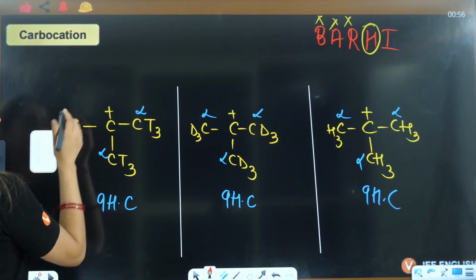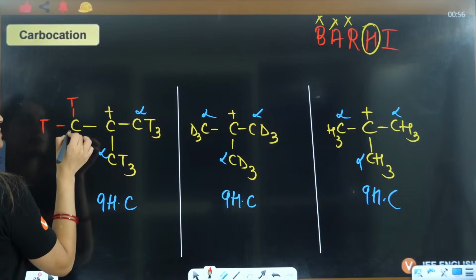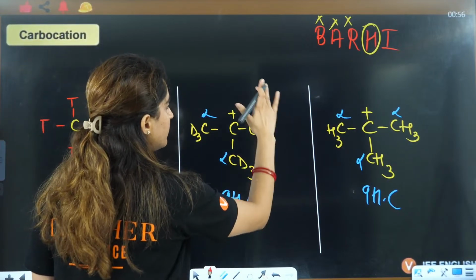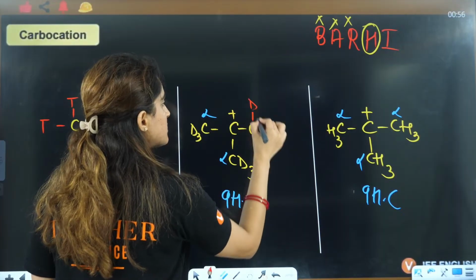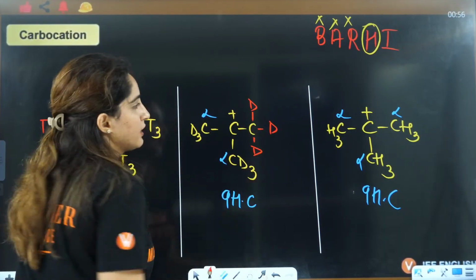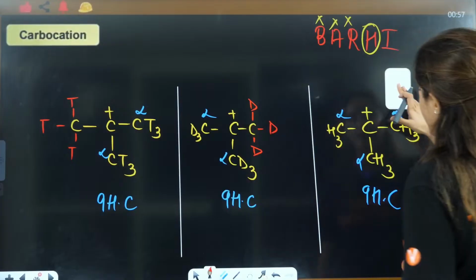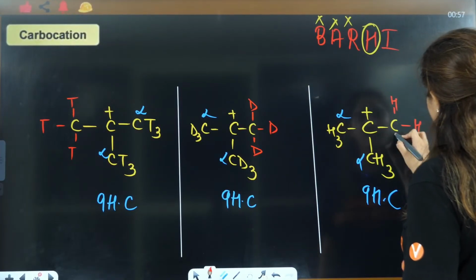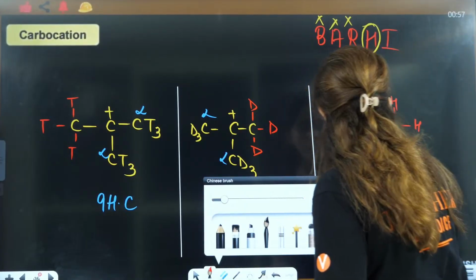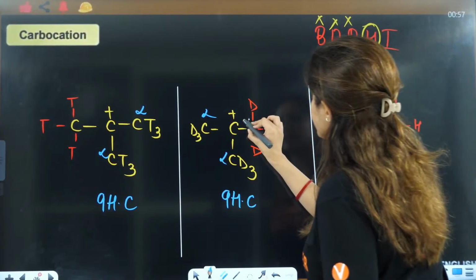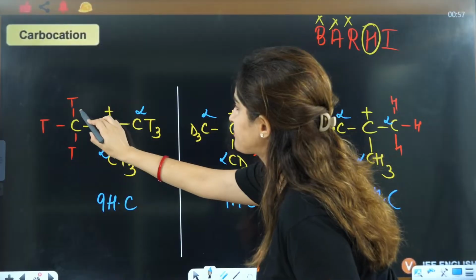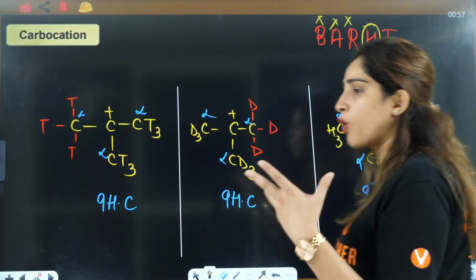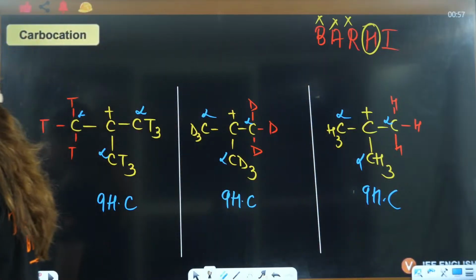This is alpha, this is T, this is T, this is T. Similarly, you can write here D, D, D, D. Similarly, here you will have H, H, H, H. Now all of these are alpha. Tell me what we were actually doing in hyperconjugation, right?